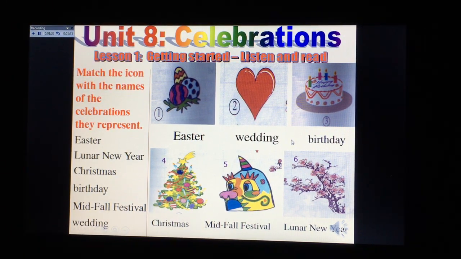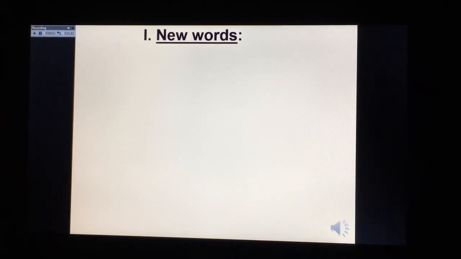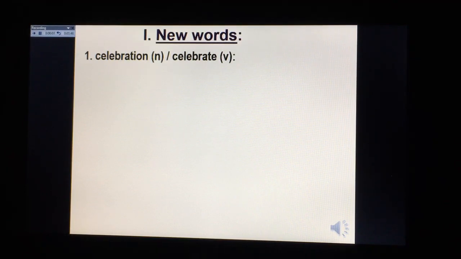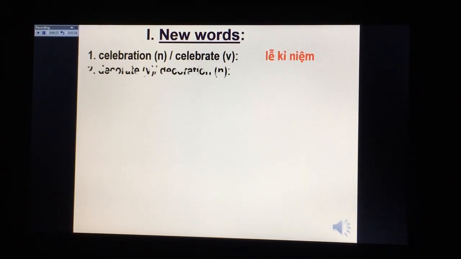Today we study lesson 1, getting started. Listen and read. Before we study the lesson, I want you to learn some new words. The first one is celebration. Yes, celebration I have told you already. Celebration means like a name.